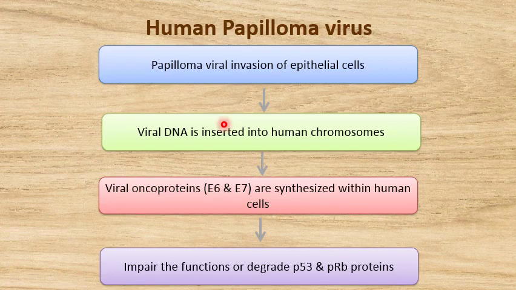And then this DNA will direct the synthesis of viral oncoproteins within our cells using our own protein synthesizing machinery. And these viral oncoproteins will ultimately impair the functions or degrade p53 and p-retinoblastoma proteins. These proteins are the products of p53 and p-retinoblastoma tumor suppressor genes.